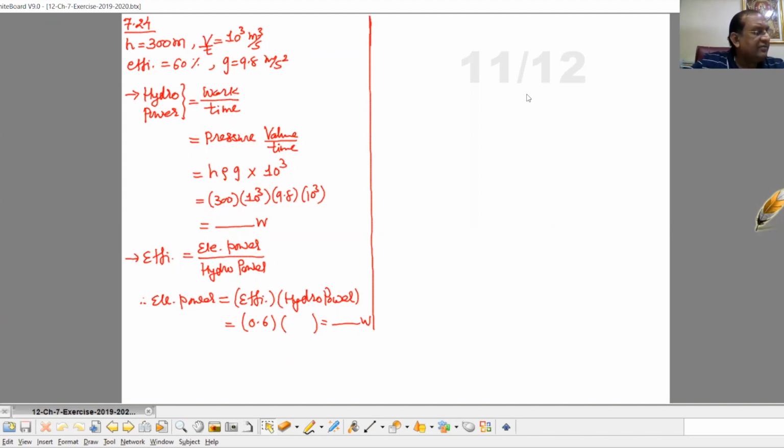G, that is 9.8 meter per second square. Now the height, that is 300 meter. Now the volume of the water available per unit time, that is 10 raised to 3 meter cube per second. Efficiency, that is 60%, and G, that we have to take 9.8 meter per second square.